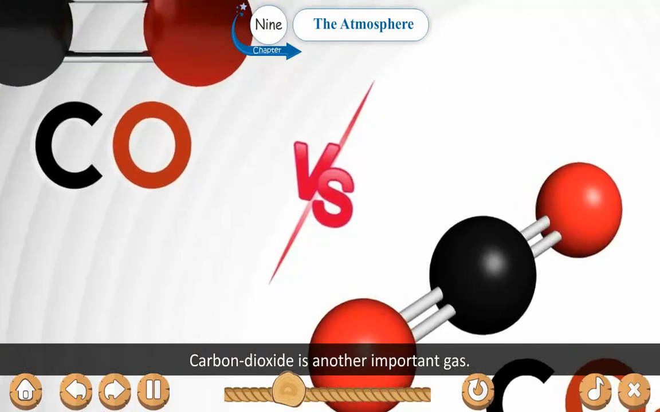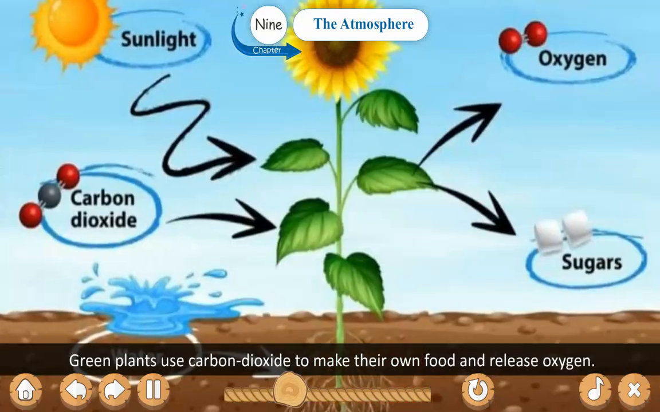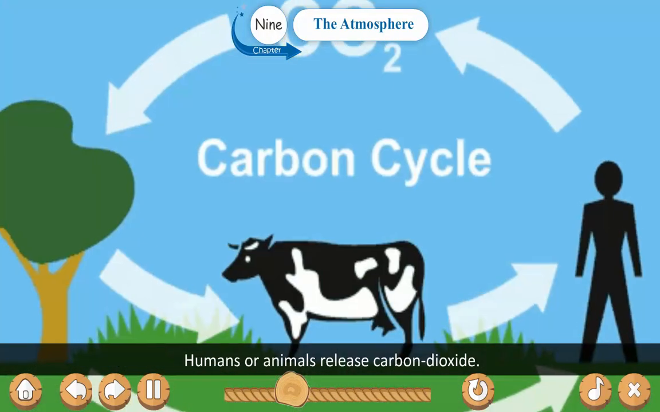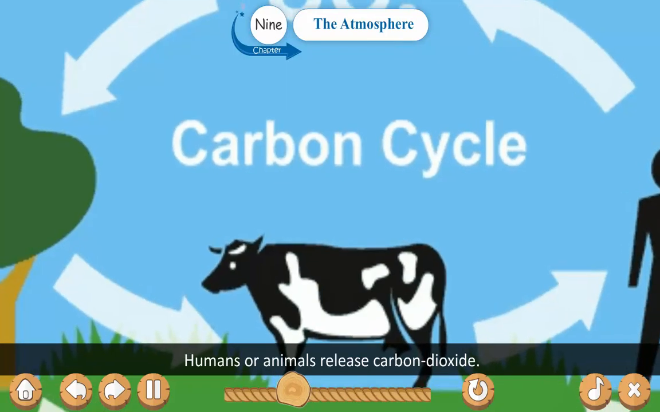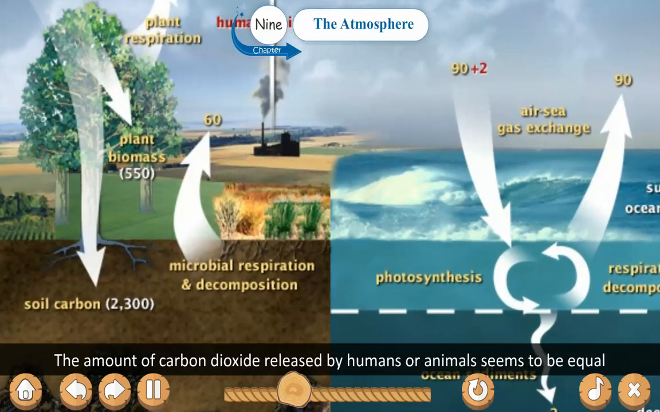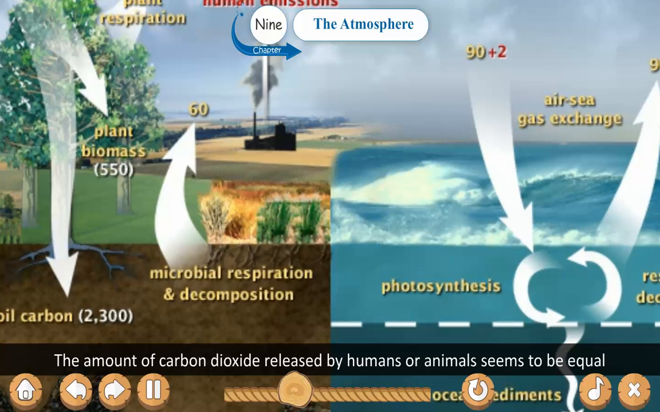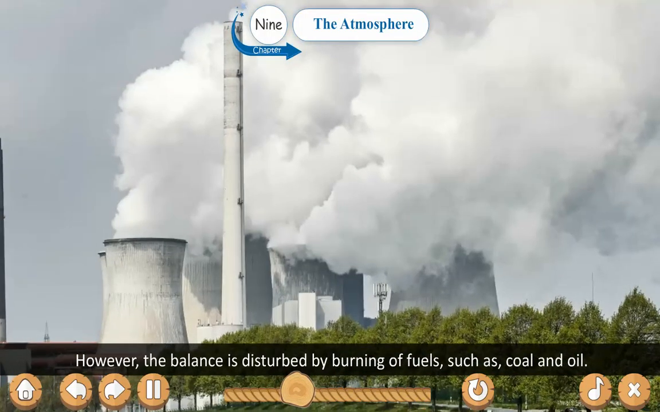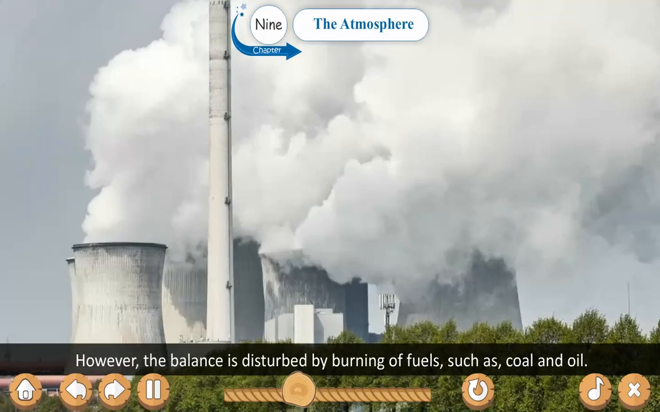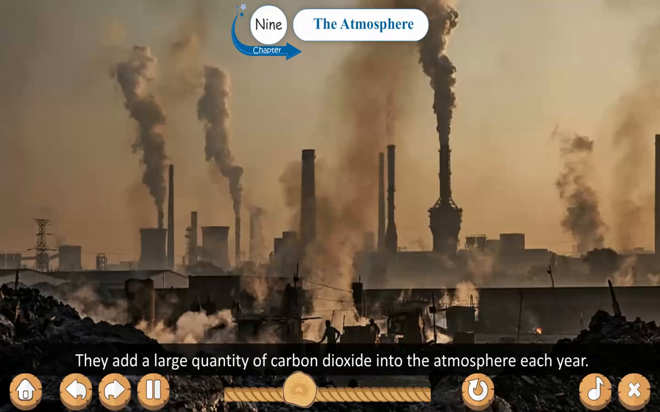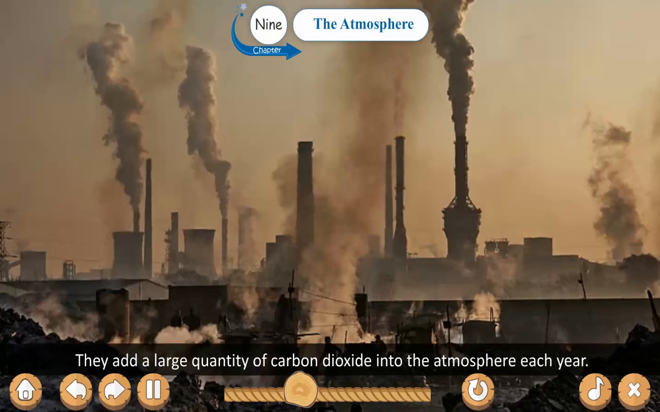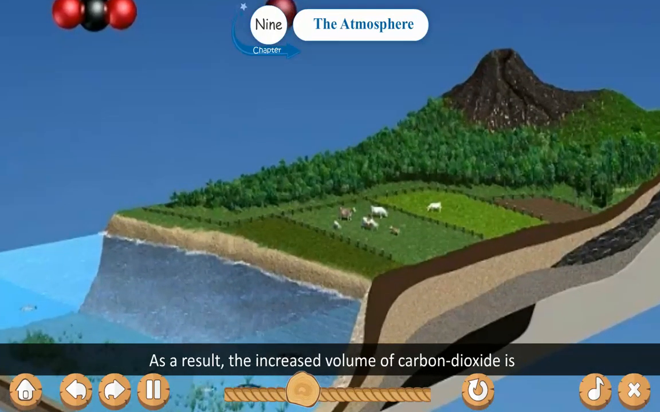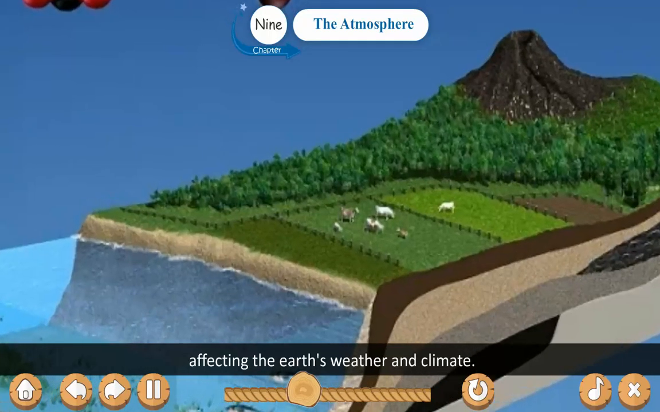Carbon dioxide is another important gas. Green plants use carbon dioxide to make their own food and release oxygen. Humans or animals release carbon dioxide. The amount of carbon dioxide released by humans or animals seems to be equal to the amount used by plants, which makes a perfect balance. However, the balance is disturbed by burning of fuels such as coal and oil. They add a large quantity of carbon dioxide into the atmosphere each year. As a result, the increased volume of carbon dioxide is affecting the Earth's weather and climate.